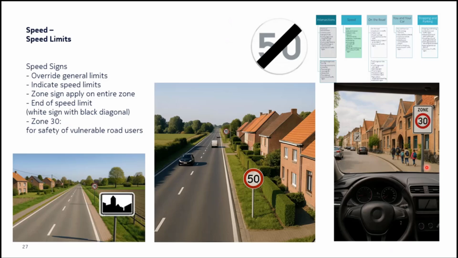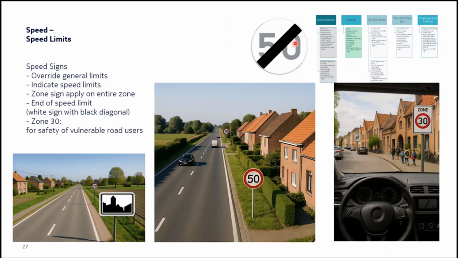They could have a zone 30 for the safety of vulnerable road users. For example, this could be a school, and then they could have put a zone of 30 kilometers per hour. So end of prohibition is something like this. You will see a board like this, where it's written 50 and end of prohibition, which means that here the speed limit of 50 ends. And after this board, you are allowed to continue driving at the normal speed. Outside built-up area, you know the rules.